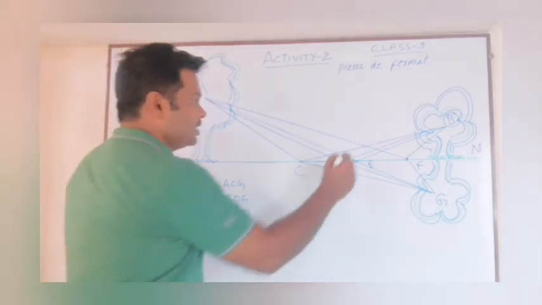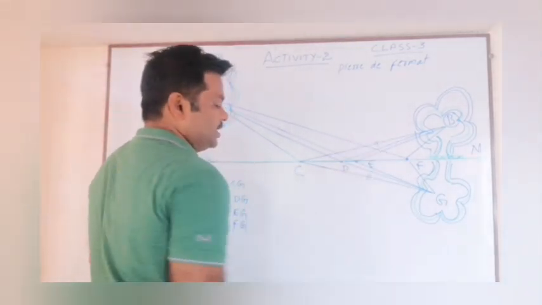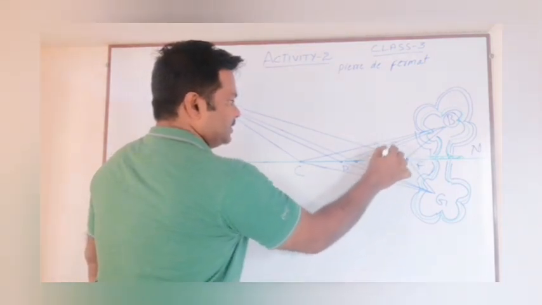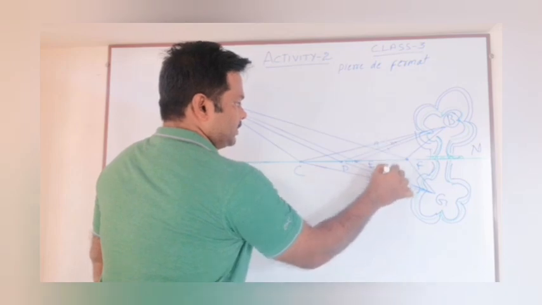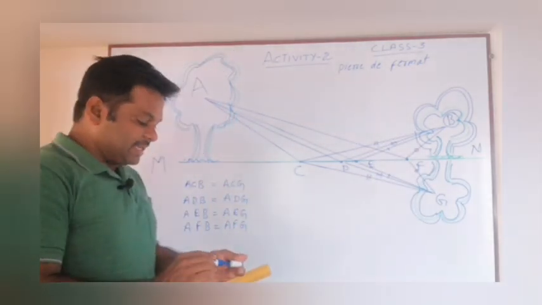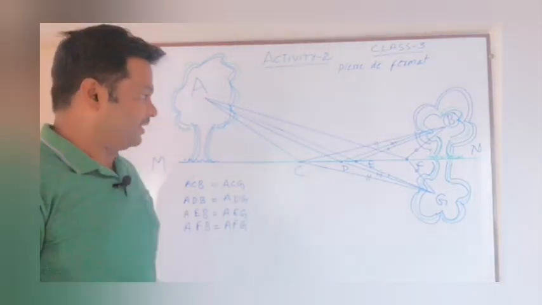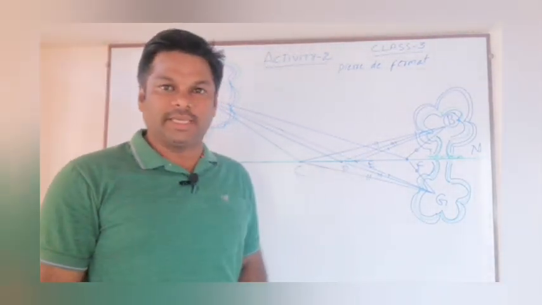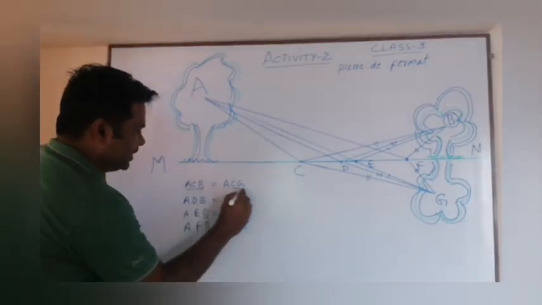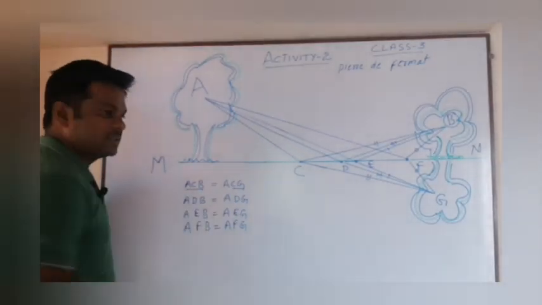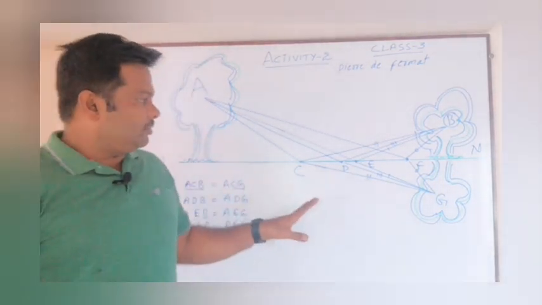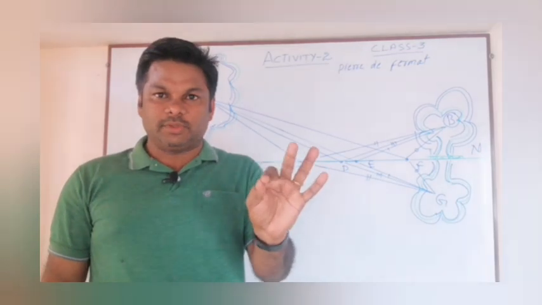So these are equal. Look, these two are equal in size, and these two are equal in size, and this one is also equal to this one, and this one equal to this one. The length is equal, so I have written this: ACB equal to ACG, CB equal to CG. This is what I wrote. Okay, so now it has come to the finish.